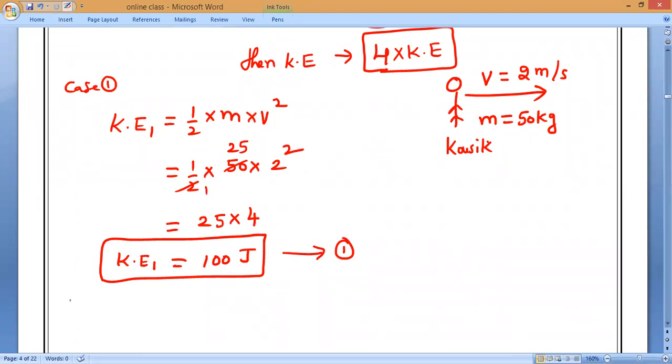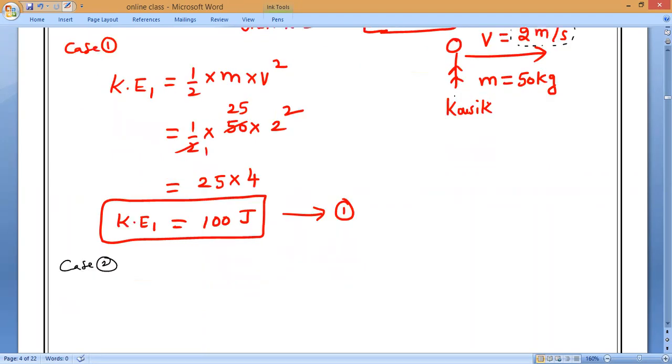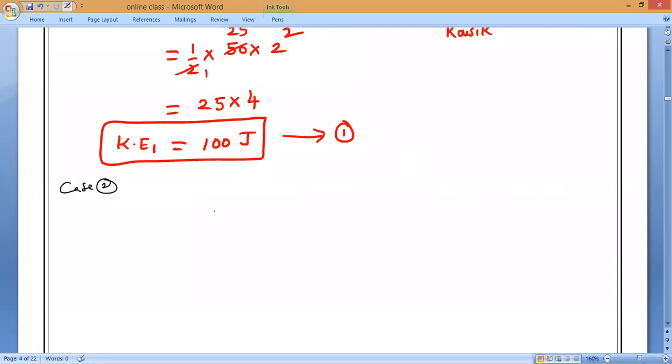Now, case 2. Observe very carefully. Now, Mr. Kaushik's velocity becomes double. Initially he is at 2. Double means how much, guys? Anybody can tell? 4 meter per second, sir. Yes. So Mr. Kaushik is again traveling on the same road. Velocity becomes double means 4 meter per second.